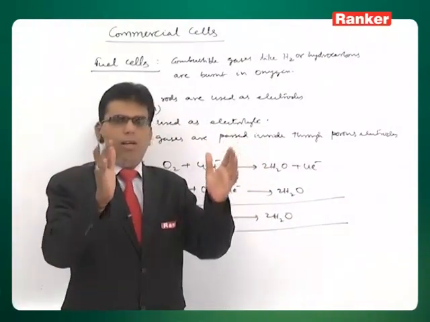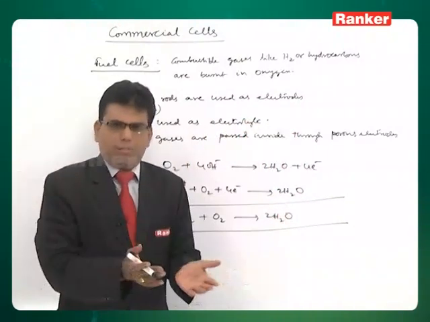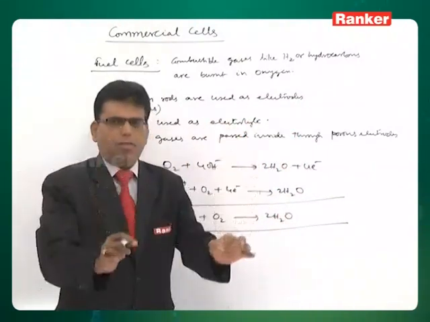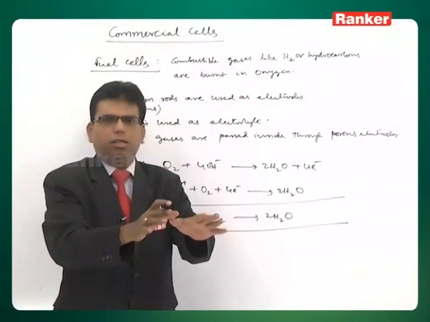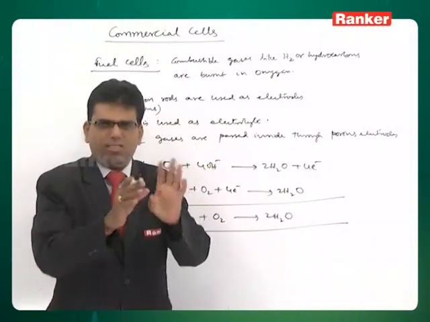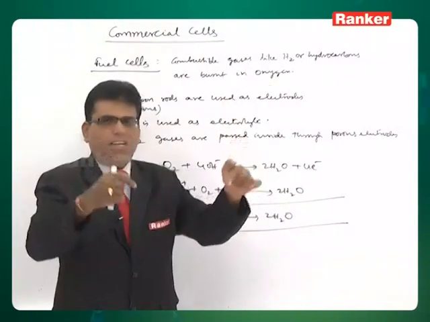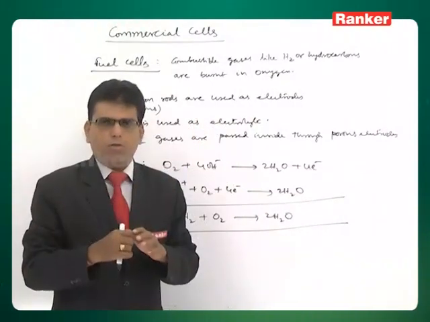So, in an electrolytic chamber, porous carbon rods are placed, and sodium hydroxide solution is added into the tank, which acts as an electrolyte. Hydrogen and oxygen gases are passed through porous electrodes.